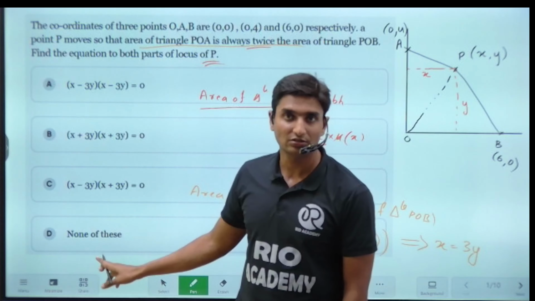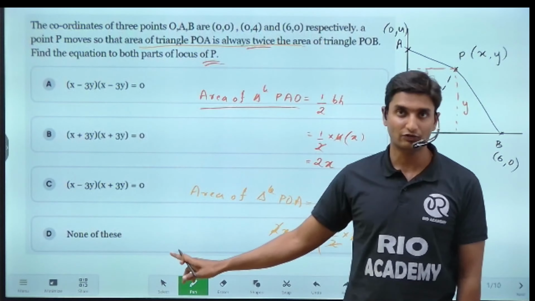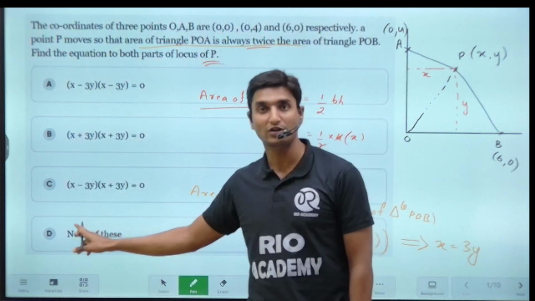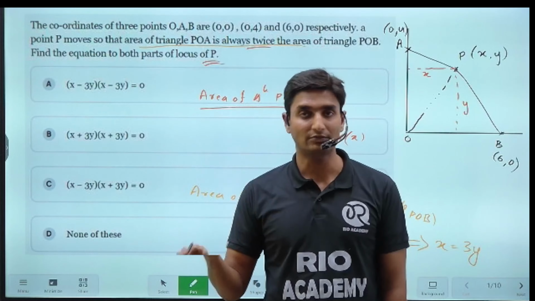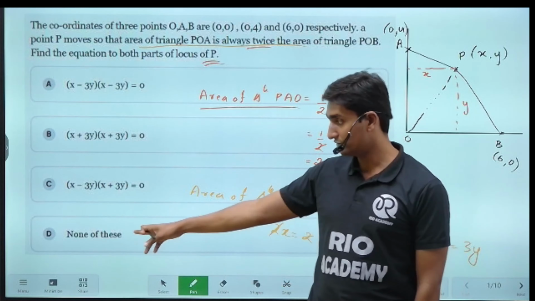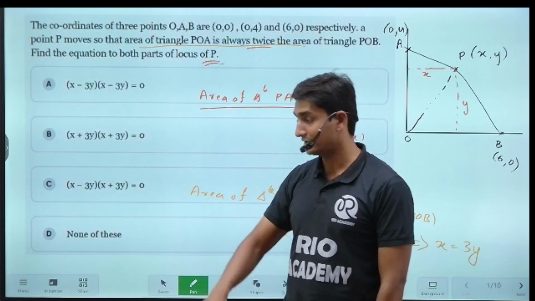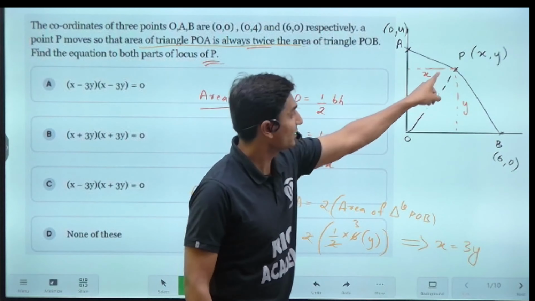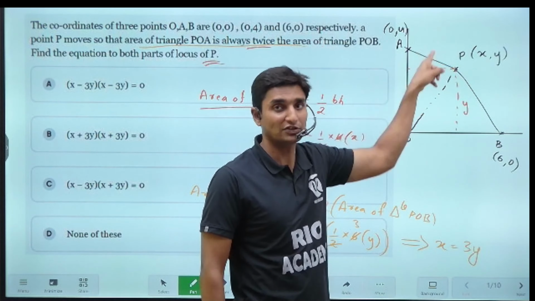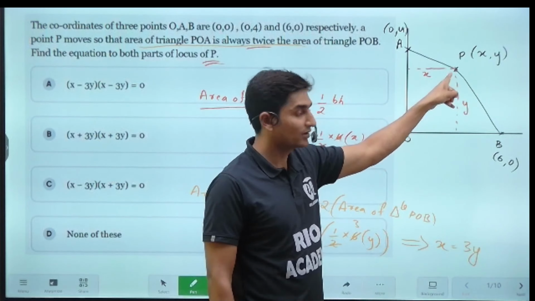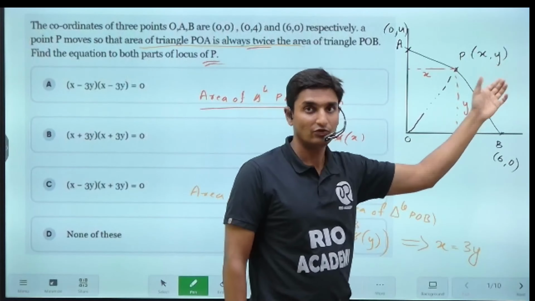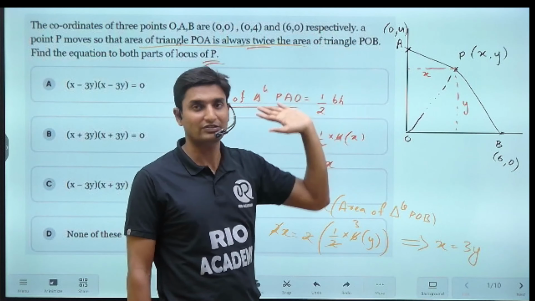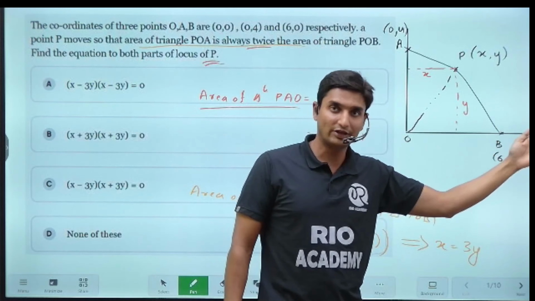Whenever this none of these option is given in the question, please be very careful, guys, because a number of students commit mistakes whenever none of these is given. Whenever all of these is given, it is okay. A number of times the answer will be all of these only, but none of these, you have to be really very careful. See here, guys, in this particular question, we have taken this point along the first quadrant, correct? We have taken point P to be on the positive side, when both x is positive and y is positive. While in the question, he hasn't specified whether the point lies in the first quadrant or the second quadrant, or along the positive x or negative x.